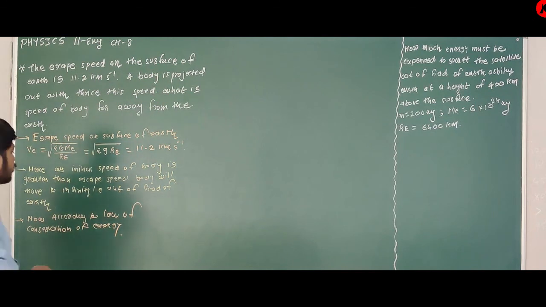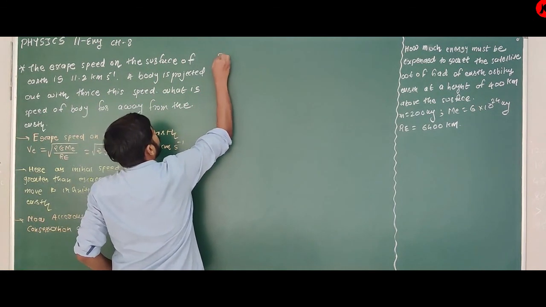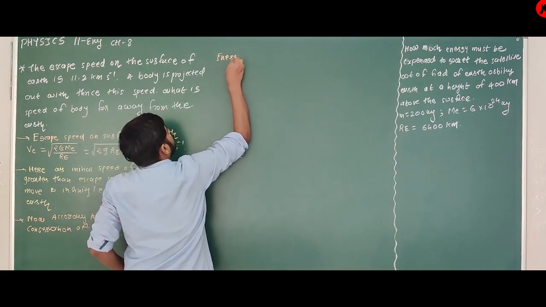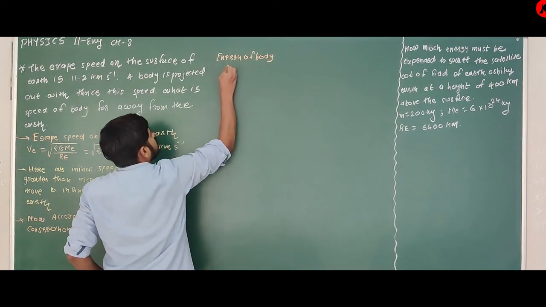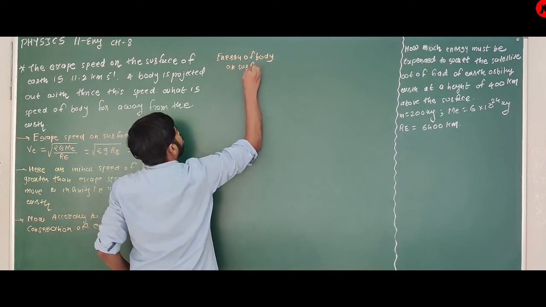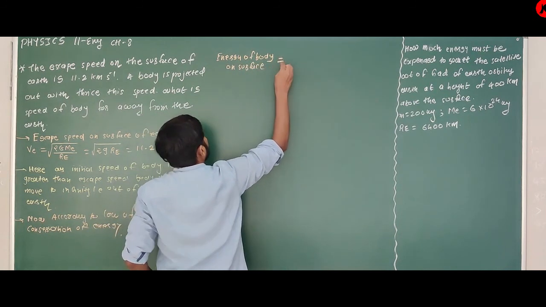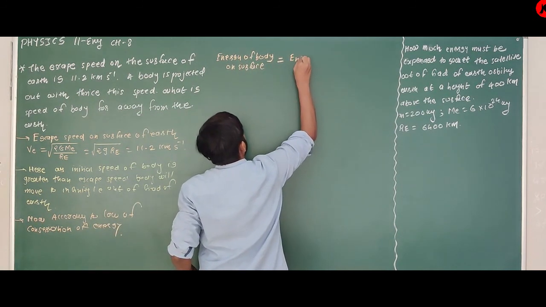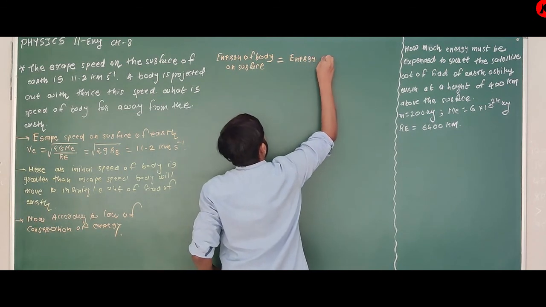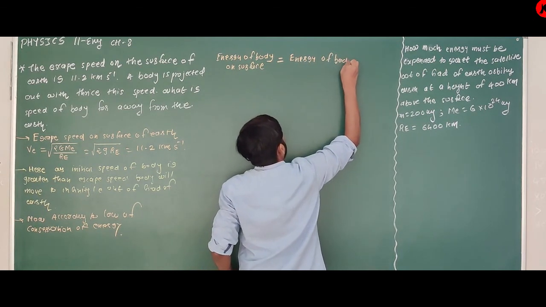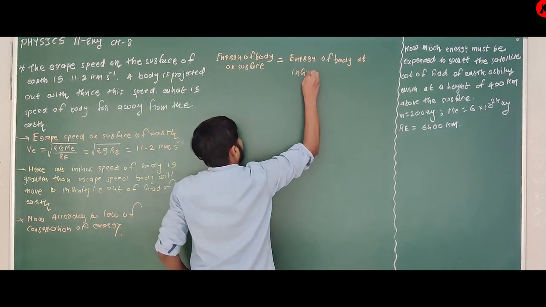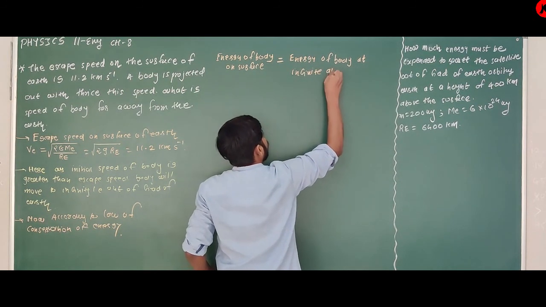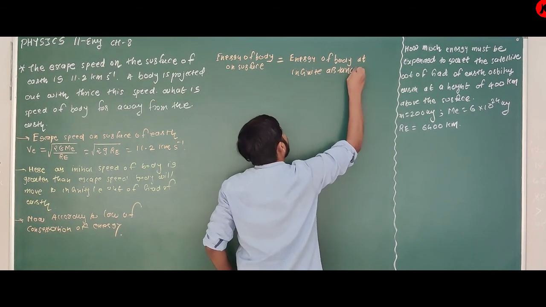Then how to write the statement? Energy of body on surface is equal to energy of body at infinite distance. Infinite distance means far away.